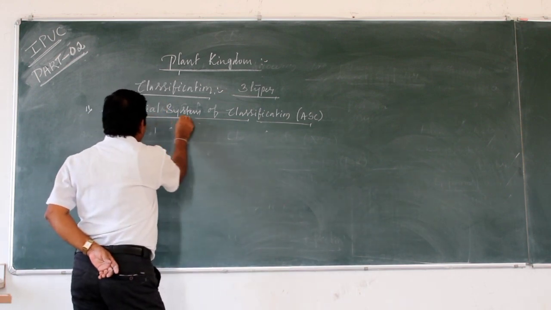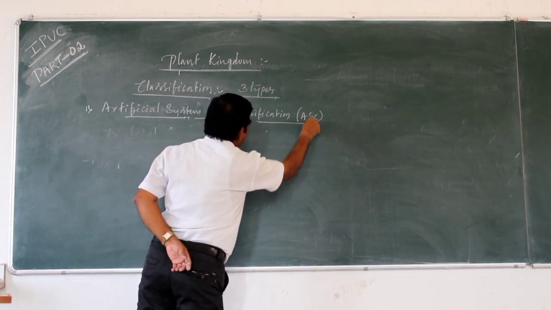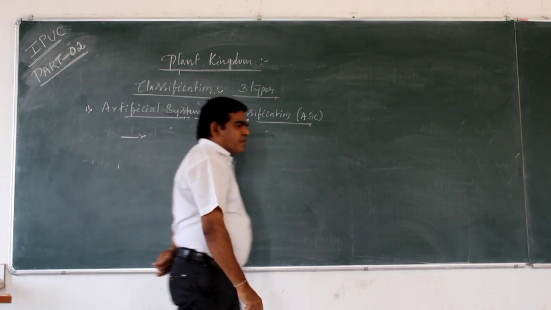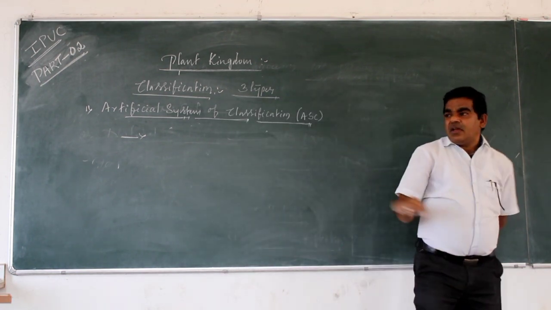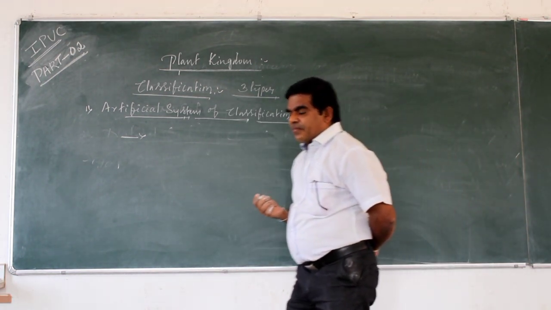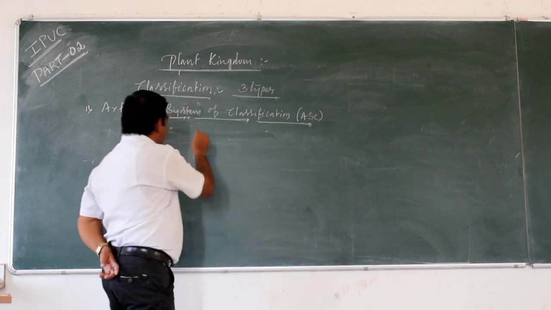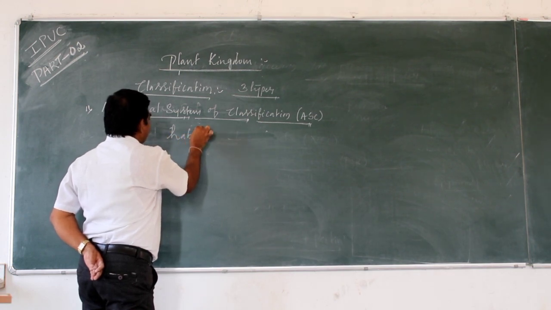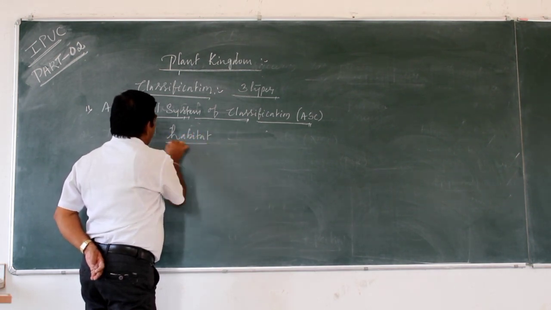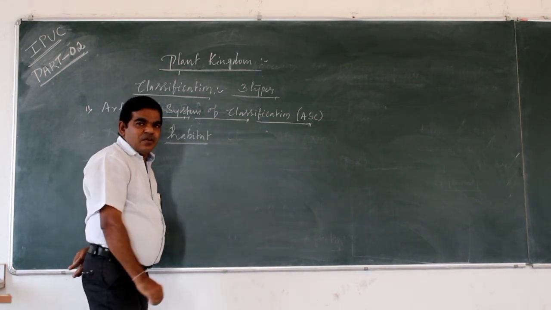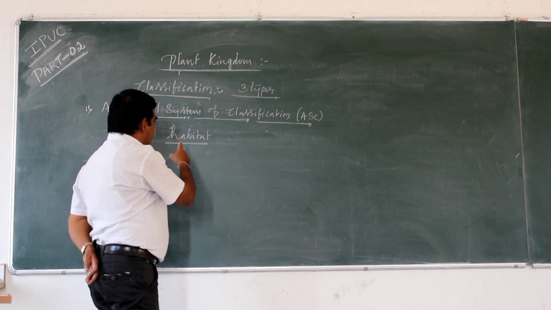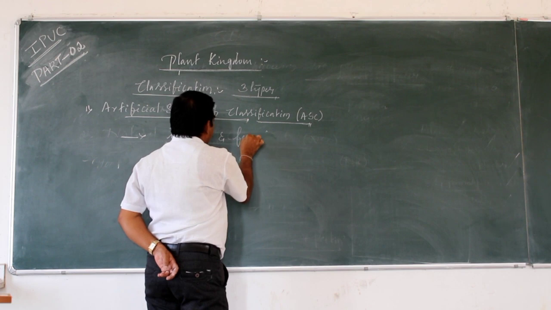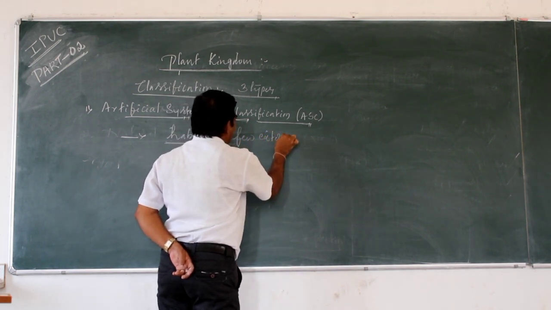In this system, the classification is based on habitat. The organisms are mainly classified based on the habitat and a few external characters.